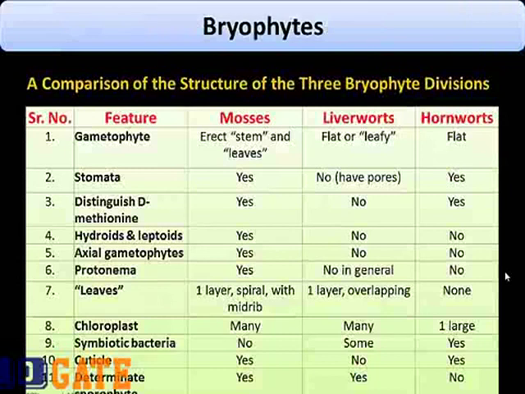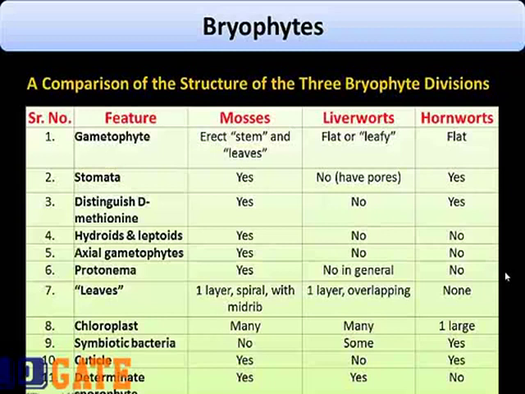So quickly, let's have a look at the comparison table of the three divisions of bryophytes. Coming to the first feature, gametophyte. Mosses have a gametophyte with erect stems and leaves. Liverworts have a flat or leafy gametophyte, and hornworts have a flat gametophyte. Stomata are present in mosses and hornworts. However, liverworts don't have stomata, they have pores.